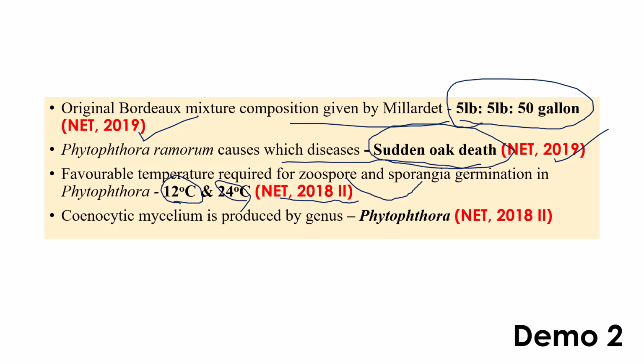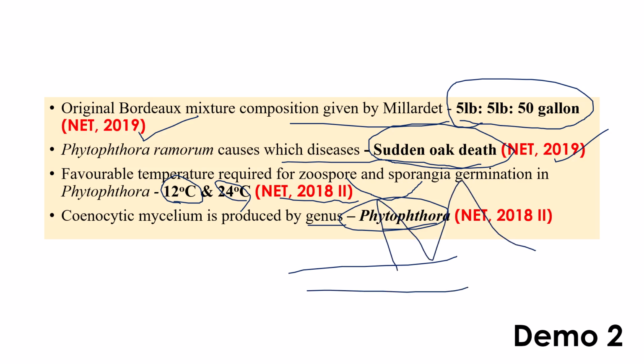Coenocytic mycelium, or we can also call it non-septate mycelium, can be observed in the genus Phytophthora. Both Pythium and Phytophthora produce coenocytic mycelium, which means the mycelium consists of no cross walls. Without cross walls, the mycelium will be there. That's why it is called coenocytic mycelium. So here we have discussed the important points, the probable questions, and the exam-oriented way of discussion.